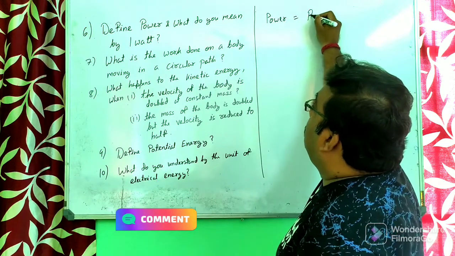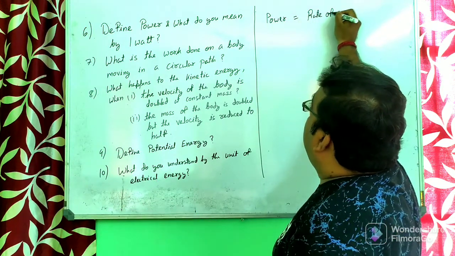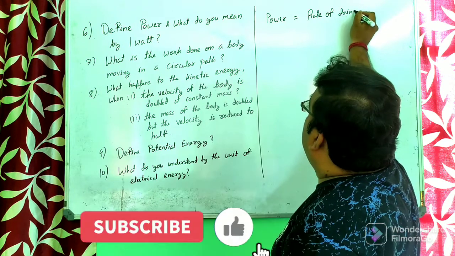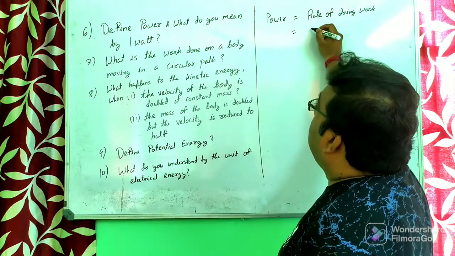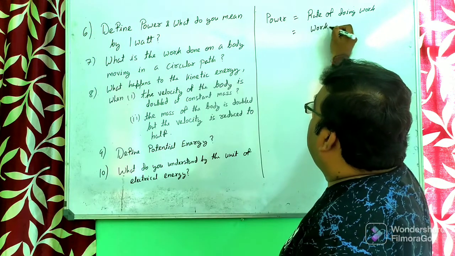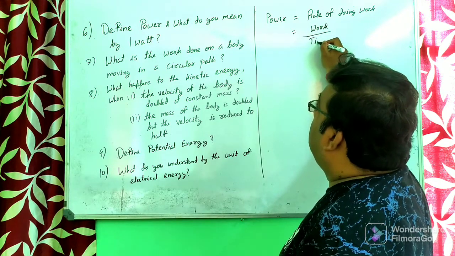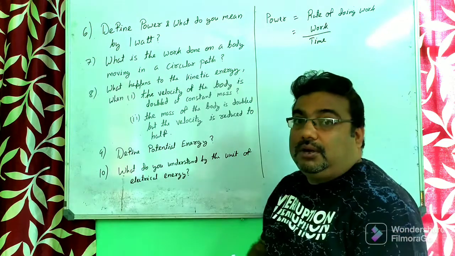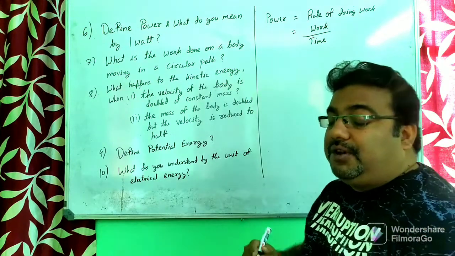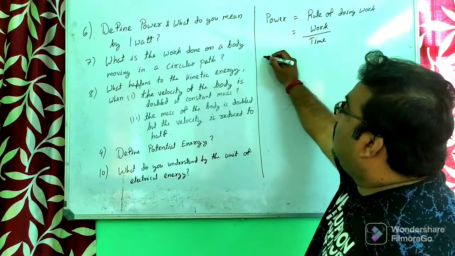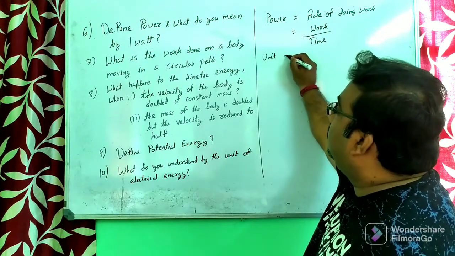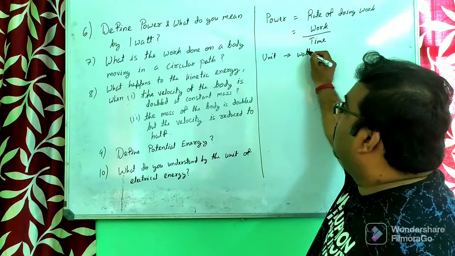Power is equal to the rate of doing work, and it is equal to the work done divided by the time taken to do the work. Power is defined as the rate of doing work, and it is equal to work done by time taken, and the unit of power is the watt.